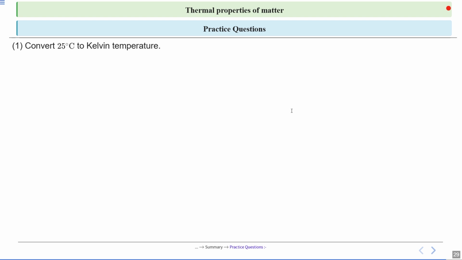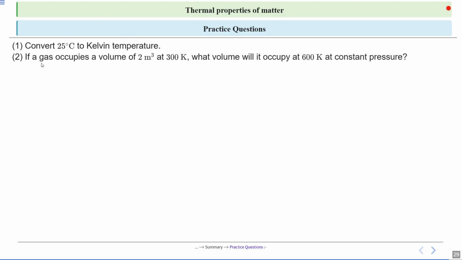Now we have practice questions, and this is homework for you. First, convert 25 degrees Celsius to Kelvin temperature. Second, if a gas occupies a volume of 2 meter cubed at 300 Kelvin, what volume will it occupy at 600 Kelvin at constant pressure?